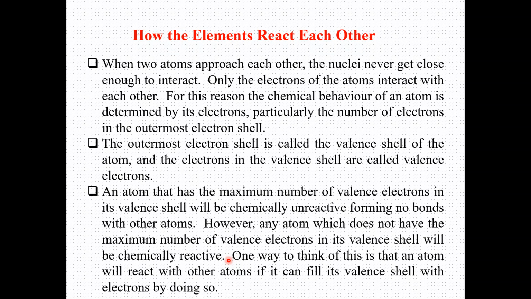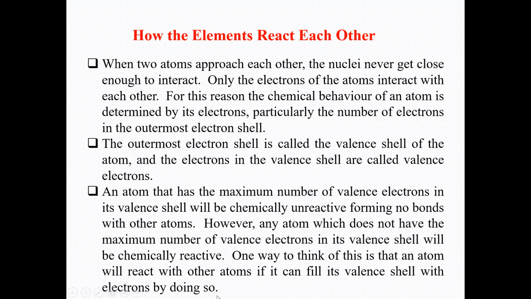We can say that the more unfilled electron positions an atom has, the more reactive it will be. One way to think of this is that an atom will react with another atom if it can fill its valence shell with electrons by doing so.